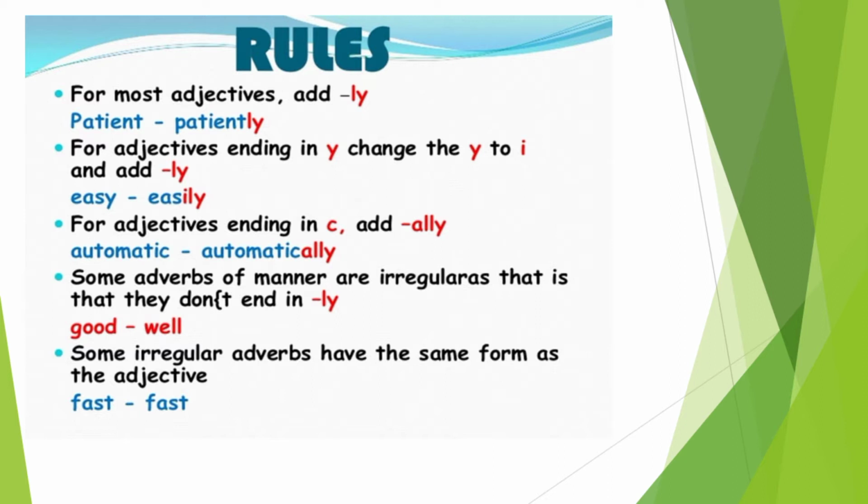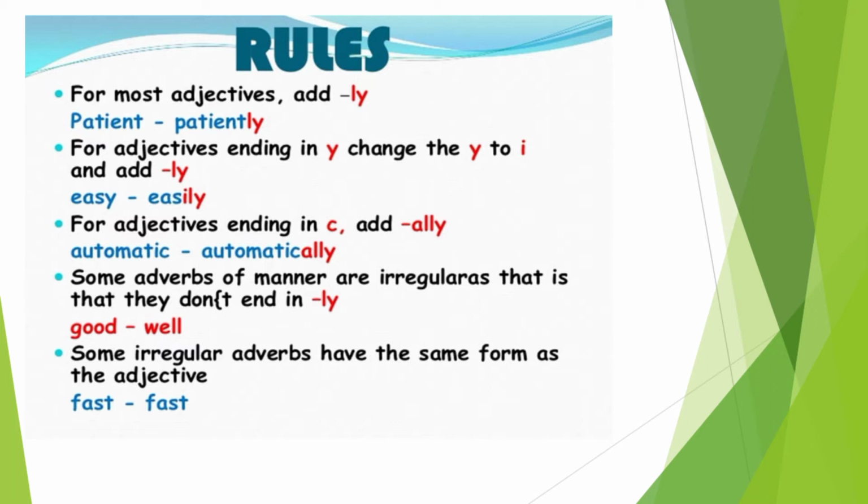What do you have to do before adding ly? Yes, you have to change y into i, then add ly. Is it not, children? So for easy, E-A-S, change the y into i, then add ly.